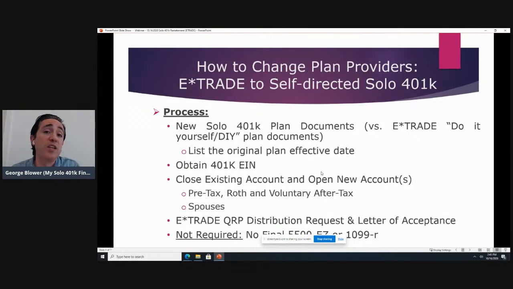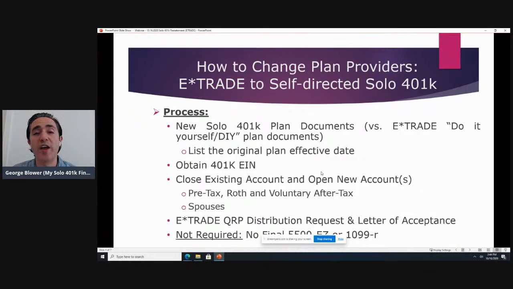The next item is we need to get an employer identification number for the 401k. As is the case with virtually all, if not all, of the brokerages that offer free solo 401k plans, the brokerage firms don't obtain a separate EIN number for your 401k. So E-Trade doesn't either.